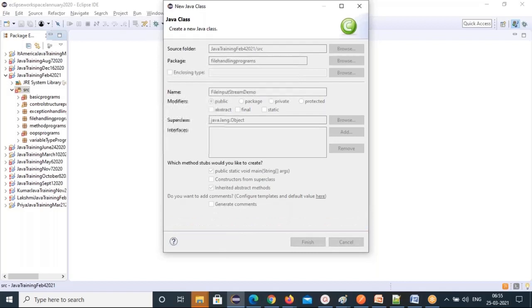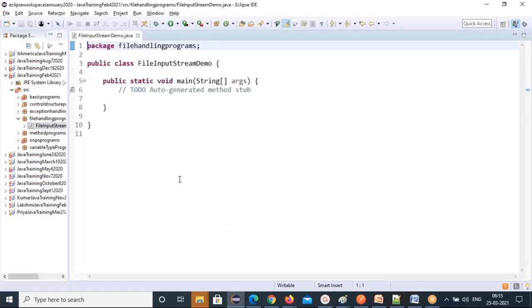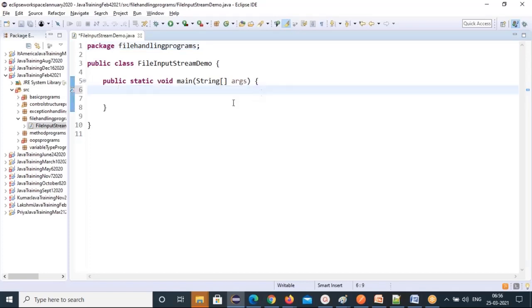And I'm going to show you here how to make your object global. It's not necessary, but I'm using it here to show how to make an object global. First I'll make it in this static method. If I want to use it, my variable should be a static variable. Private static FileInputStream is the data type. So a class is also a data type, right? And fis equal to null.